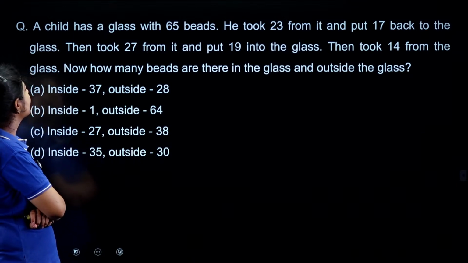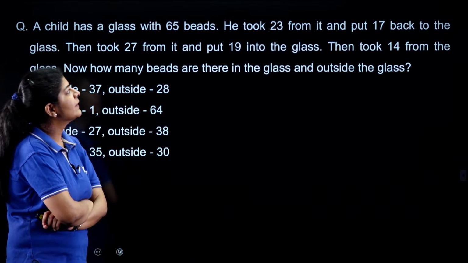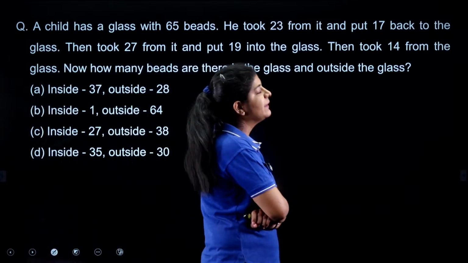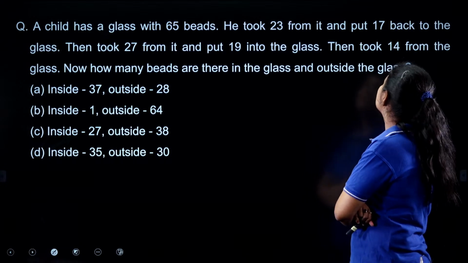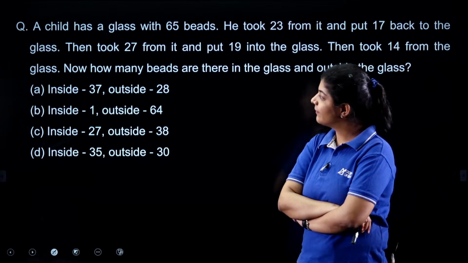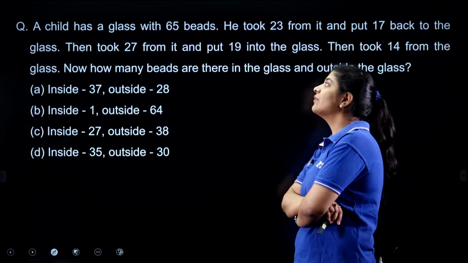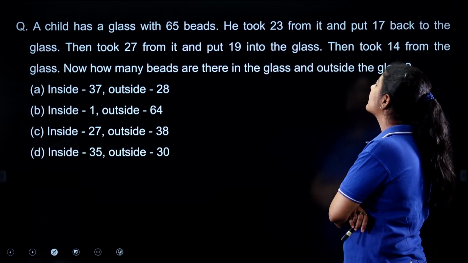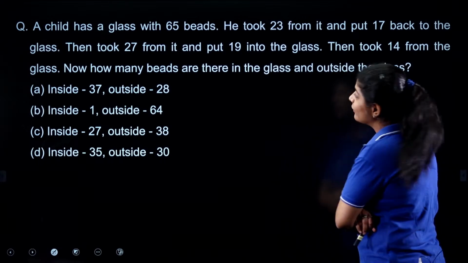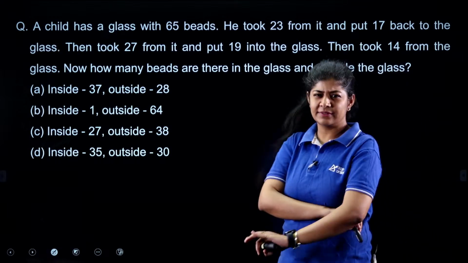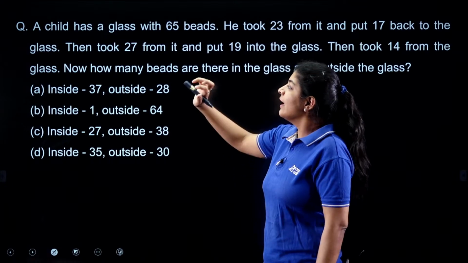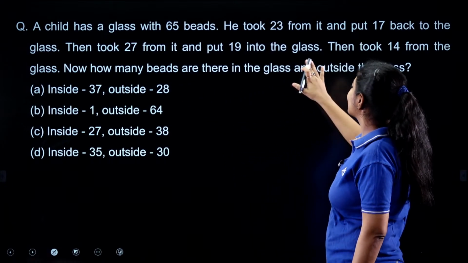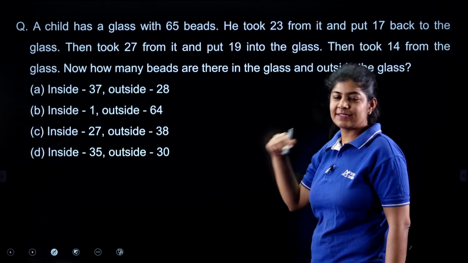Next one. Okay, this one is a very easy one. So the question is saying that a child has a glass with 65 beads. He took 23 from it and put 17 back to the glass. Then took 27 from it and put 19 into the glass. Then took 14 from it and the situations are completed. Now the question is asking, how many beads are there in the glass and outside the glass? It's a very easy one.